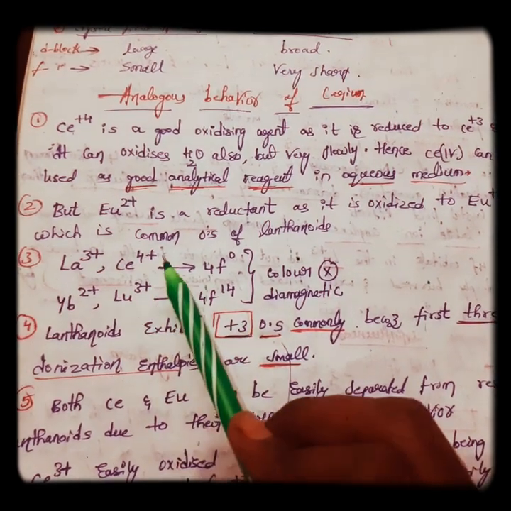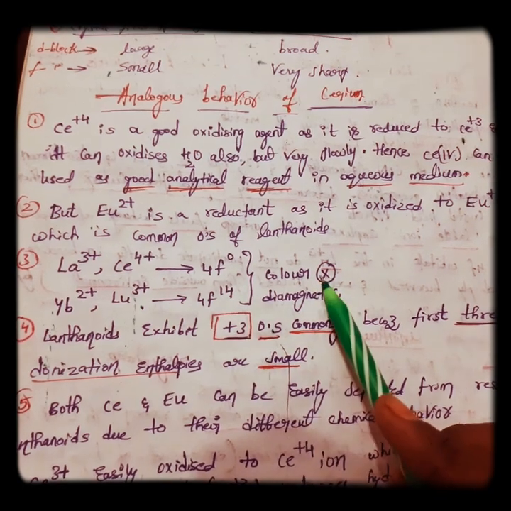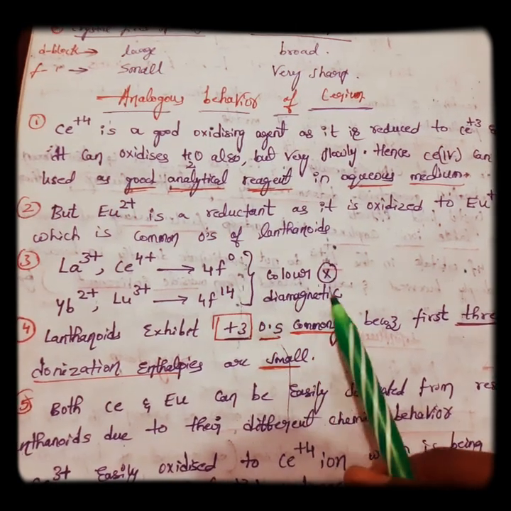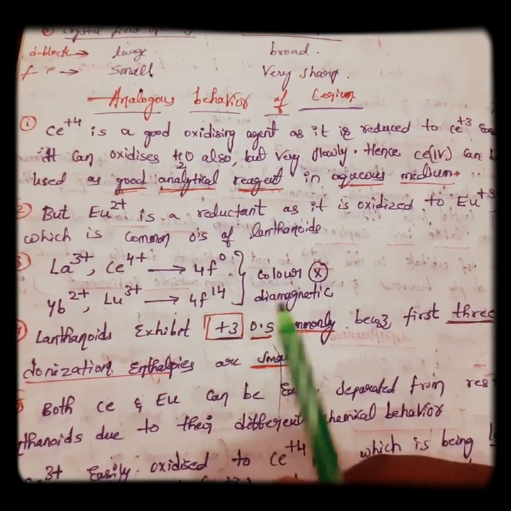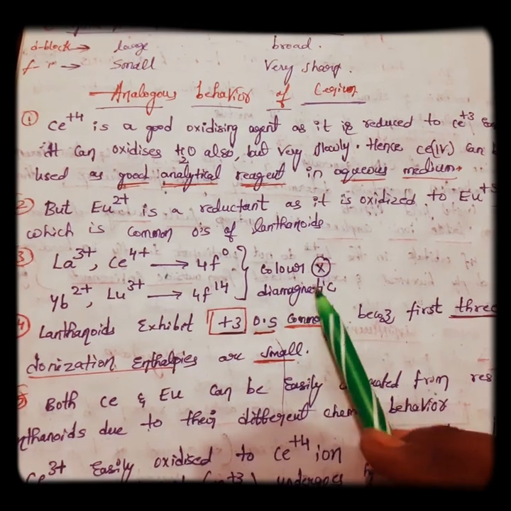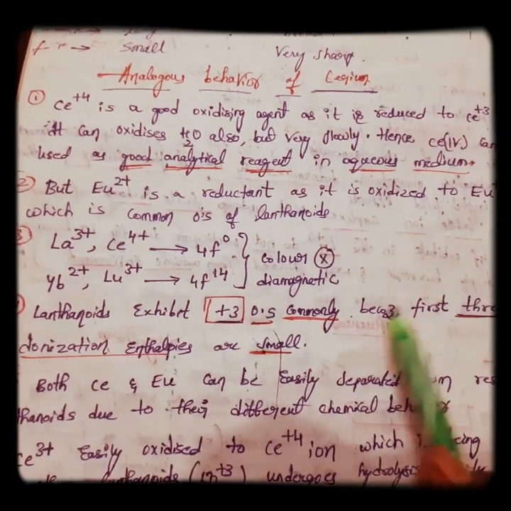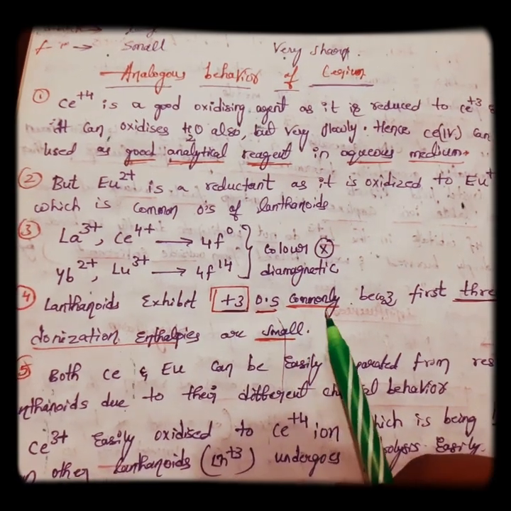In all these cases color is absent, and they are diamagnetic because unpaired electrons are absent.